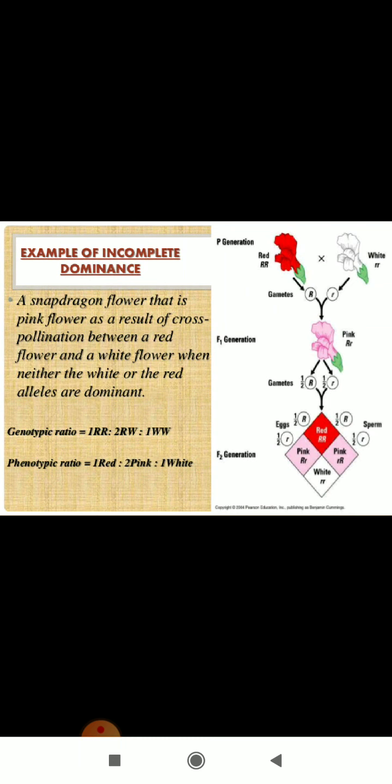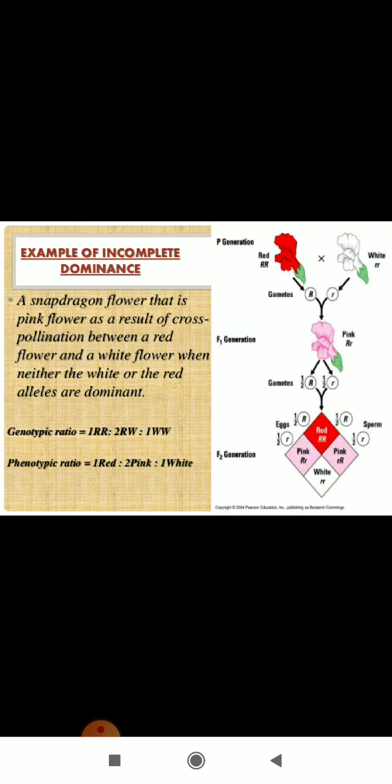Now let's explain the first example of incomplete dominance. That is the snapdragon, Antirrhinum majus, flower color. Now this snapdragon has two colors, one is red and one is white. These are two homozygous colors. The red is represented by capital RR and the white by small rr. That means red is dominant over white, right? You got the point. So the parent generation has a homozygous red flower and the second parent has a homozygous white flower. Now the gametes would be capital R and small r. Now in the F1 generation we get capital R, small r.